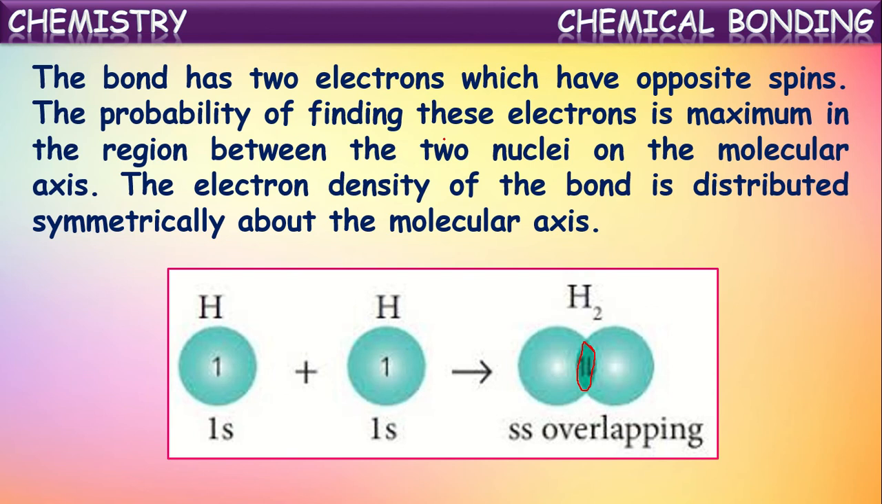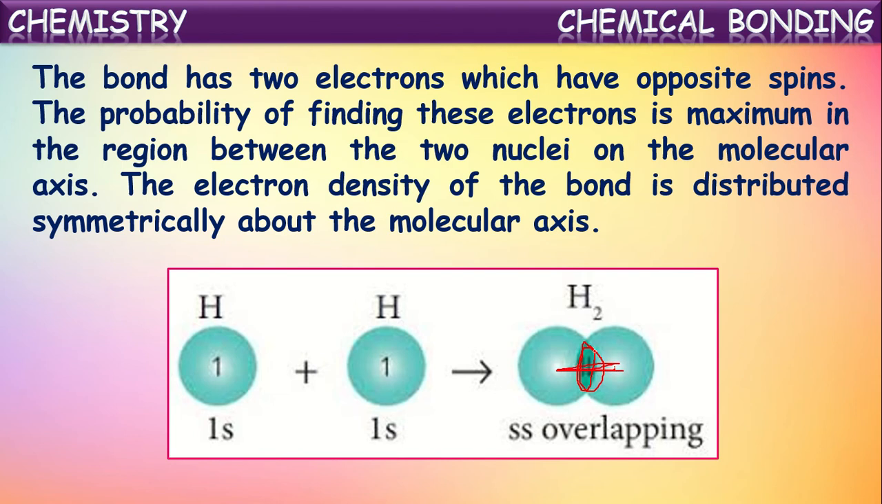The probability of finding these electrons is maximum in the region between the two nuclei on the molecular axis. So the probability of finding this pair of electrons will be maximum on the axis of their nuclei. Here it will be maximum. The electron density of the bond is distributed symmetrically about the molecular axis. This is called the molecular axis.